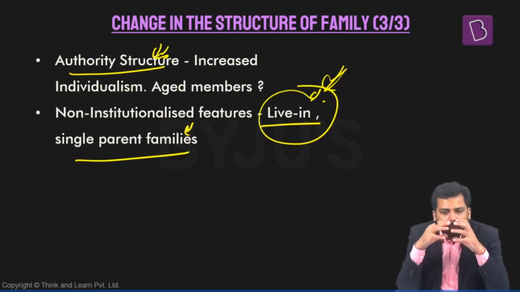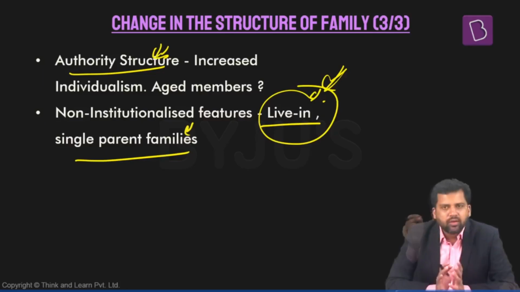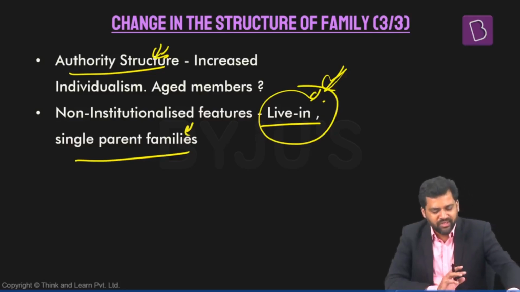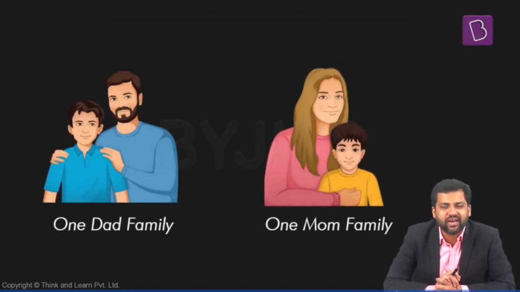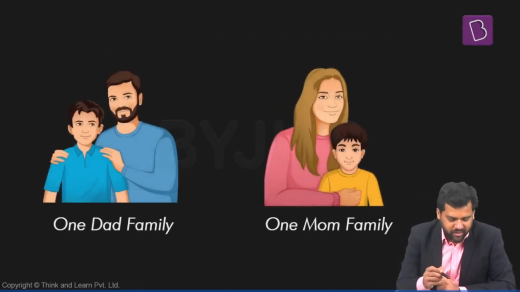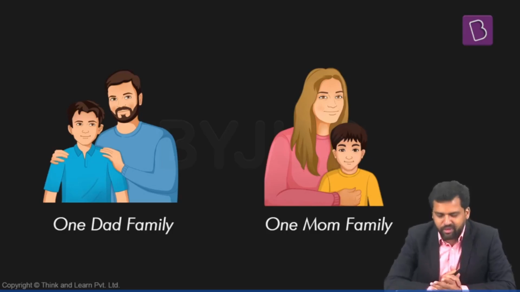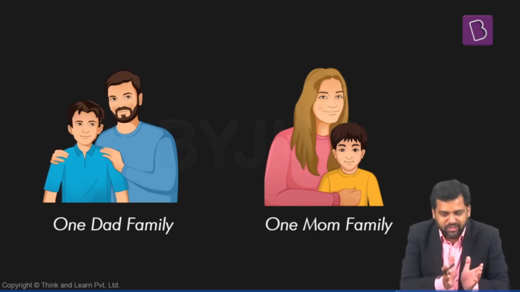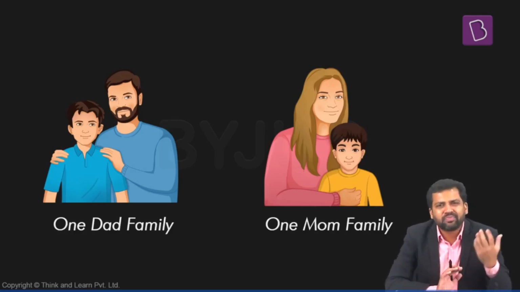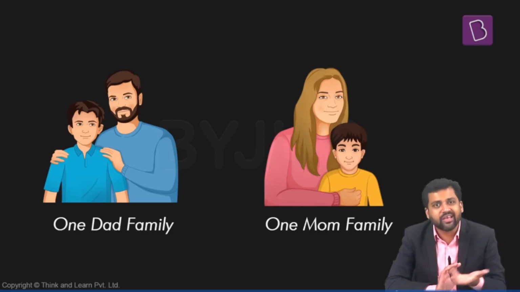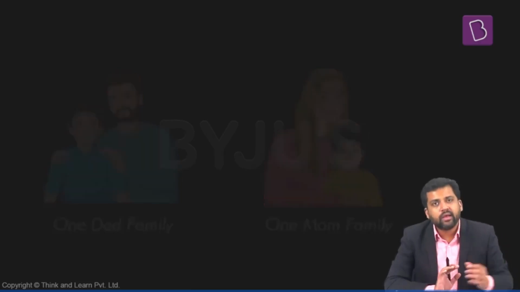So the predominant or prevalent notions that were there about families, that have gradually changed. So let's look at some of these different variations that can be there. Right? There can be a one dad family. There can be a one mom family. So these are 2 different families. It's not one. So a single father can form a family. A single mom family can also be there.